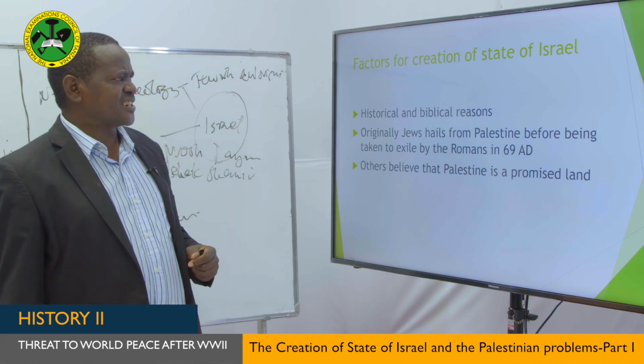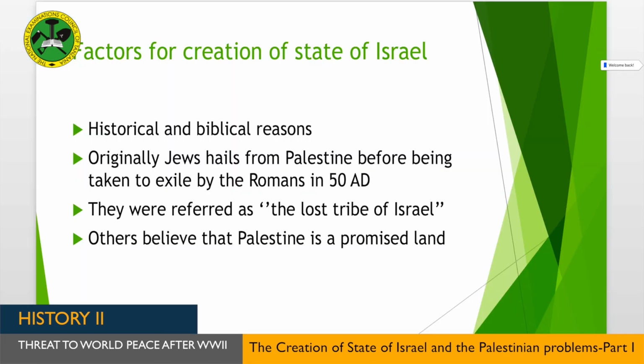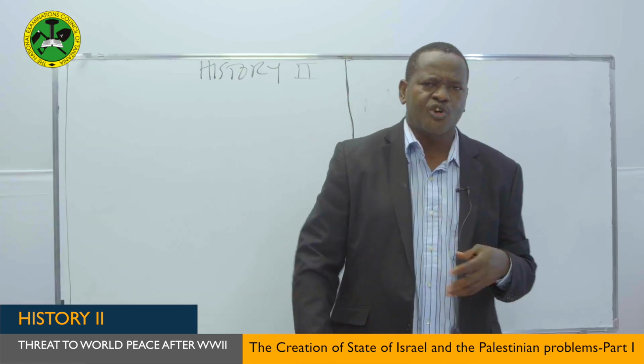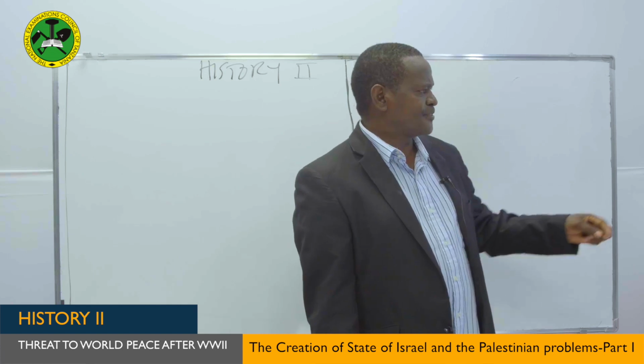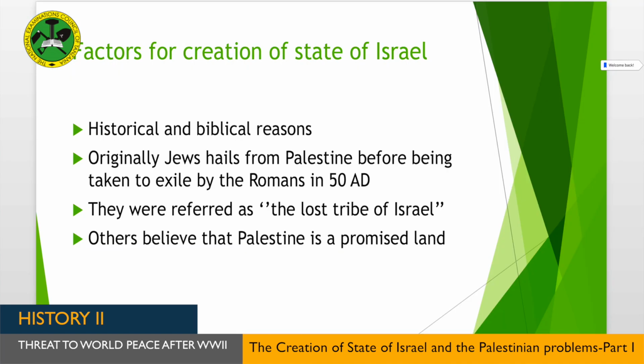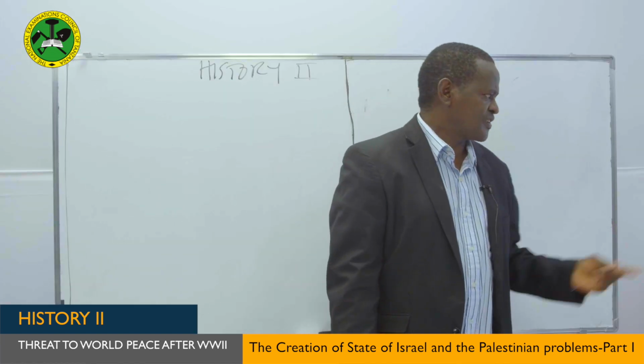My dear students, another factor for the creation of the State of Israel is the historical or biblical reason. Why do we say historical or biblical reasons? Historically, the Jews hail from Palestine. That means their origin is from Palestine. That is their home, and no one can deny this. Because that is their home, they have the right to go back and establish a state in their home. And remember, most of them were taken into exile by the Romans. They had been scattered all over the world.